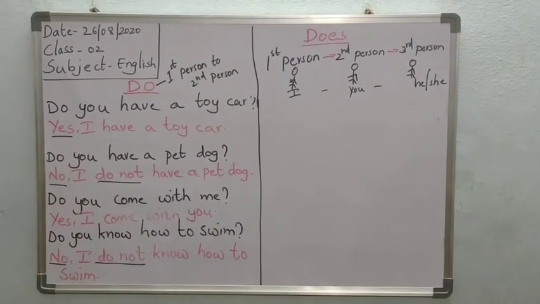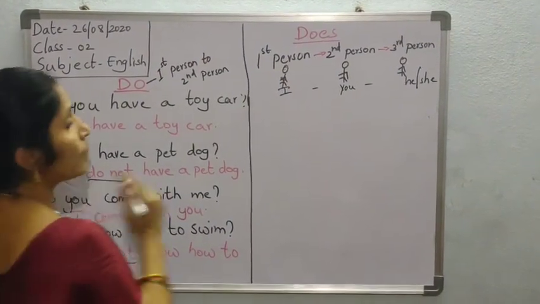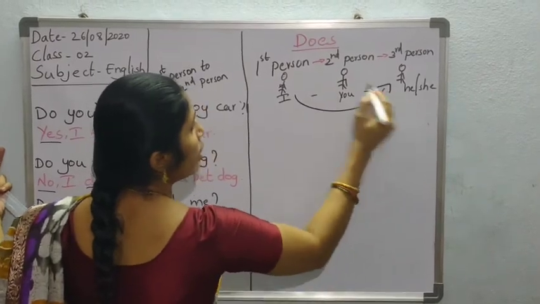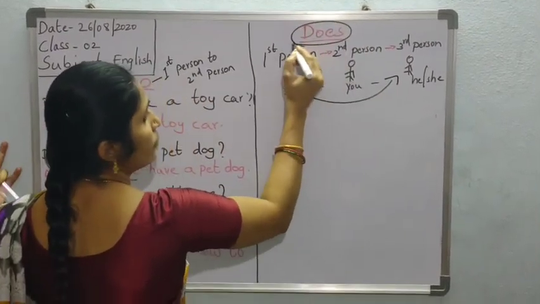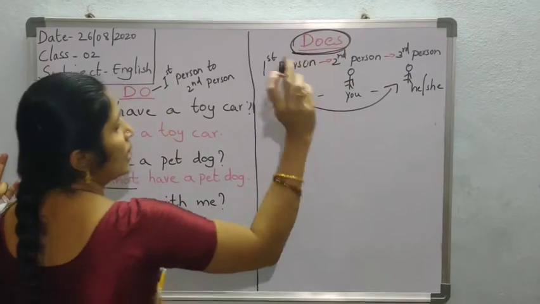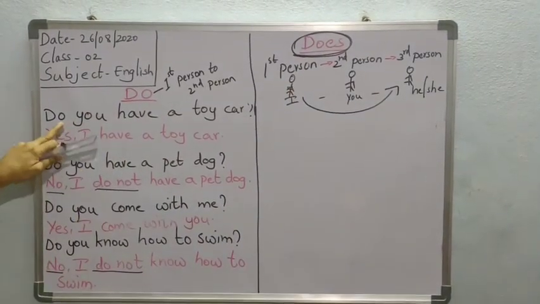When we are going to ask the questions about third persons, we have to use does. Let's try with does.